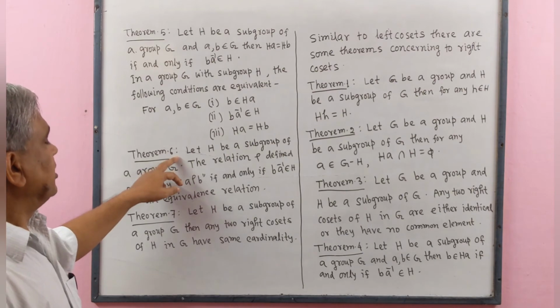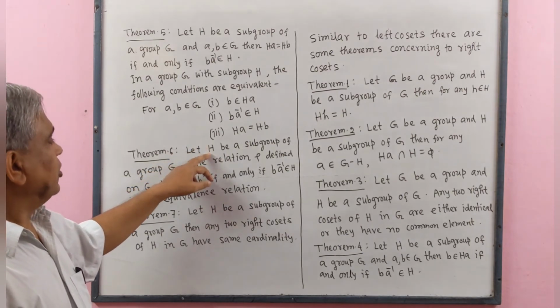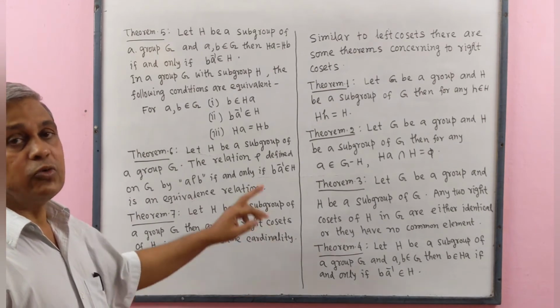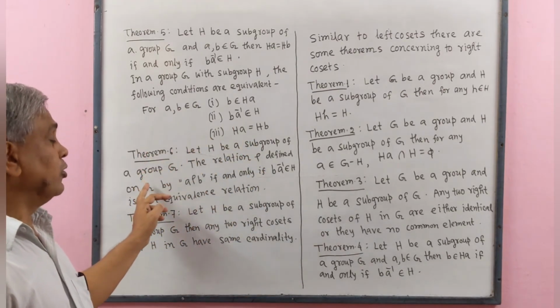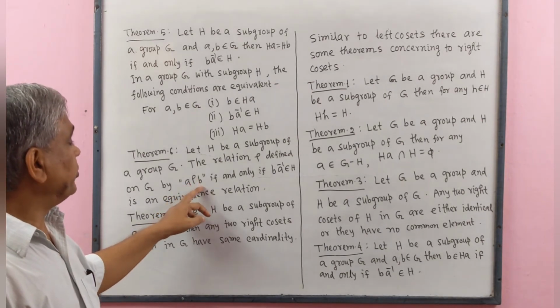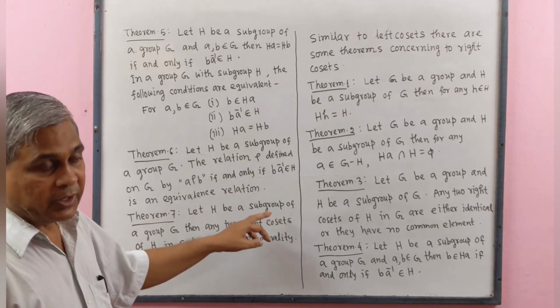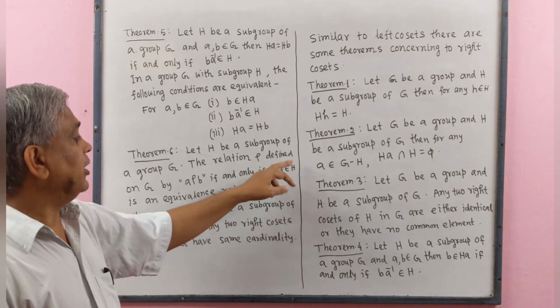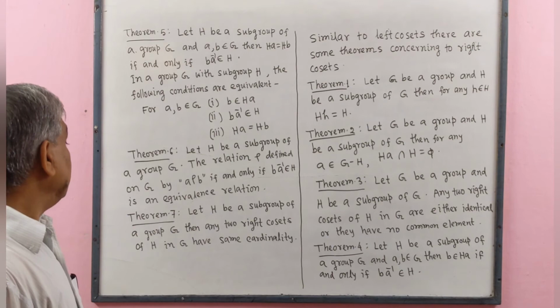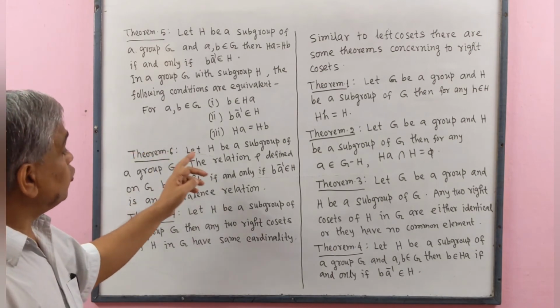Theorem number 6. Let H be a subgroup of a group G. The relation rho defined on group G by a is related to b if and only if ba inverse belongs to subgroup H is an equivalence relation.